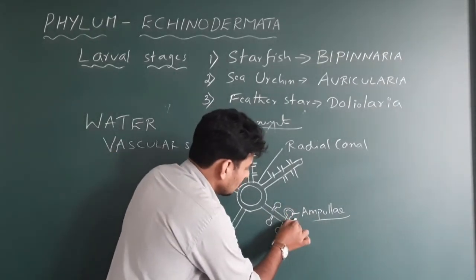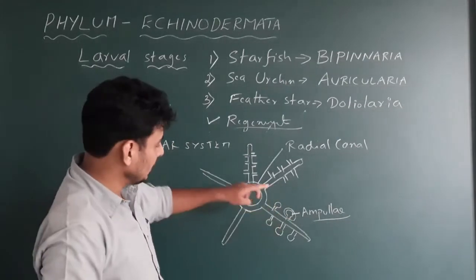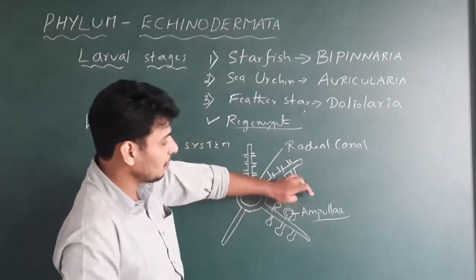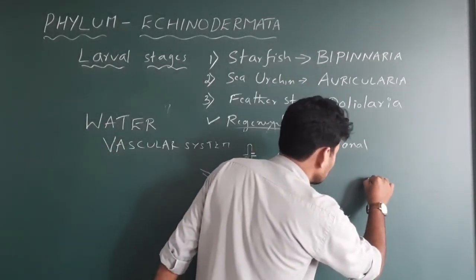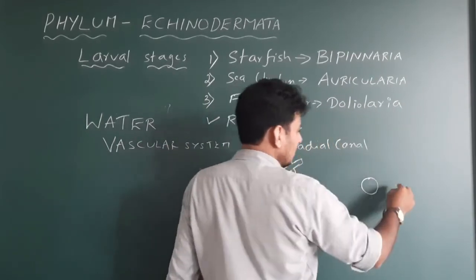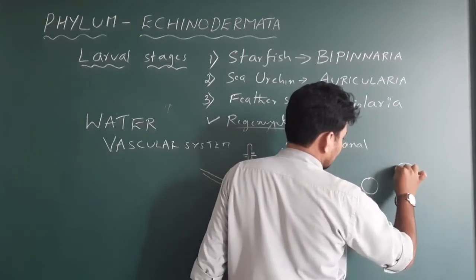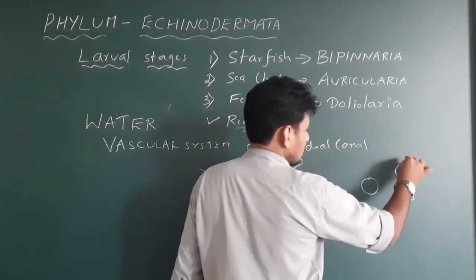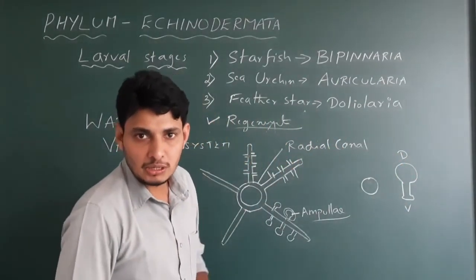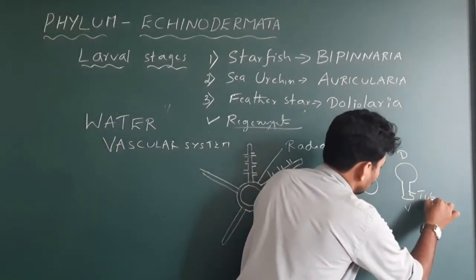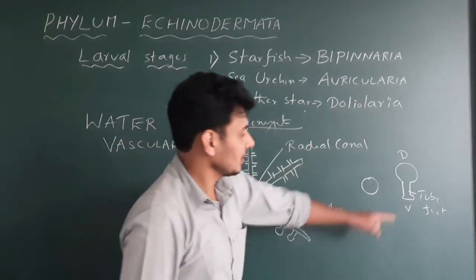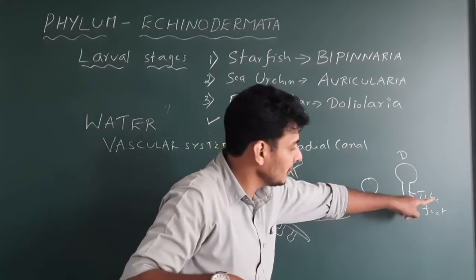Okay, see, for example, if I draw the structure of the ampulla, this is actually the dorsal side where anus is situated. What you see on the ventral side where mouth is situated, that is, I'm talking about the ampulla's ventral side. So, for example, if I just draw the ampulla, so this is the dorsal view of the ampulla. The ventral view will be like this. So this is the dorsal side and this is the ventral side. And this is actually called as the tube feet. What do you call? Tube feet. Okay, we write here tube feet. So locomotion in starfish or echinoderms mainly by tube feet. Write down this one. Locomotion is mainly by the tube feet.